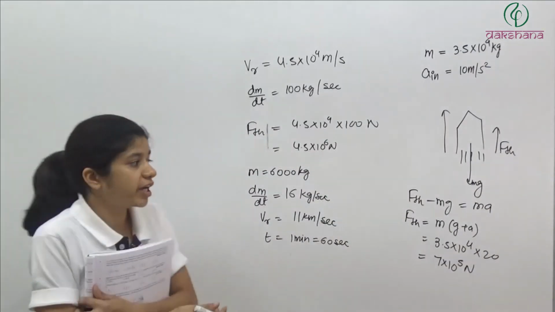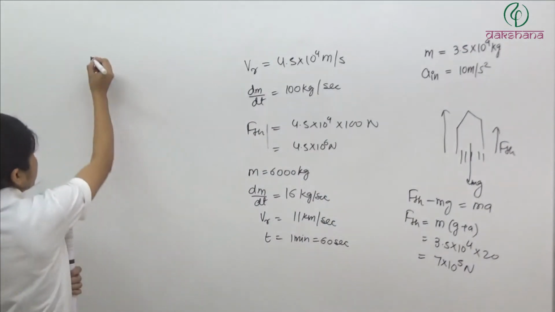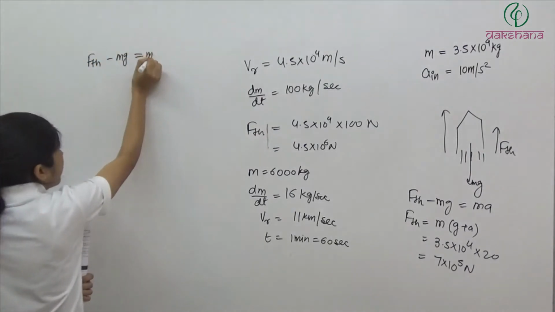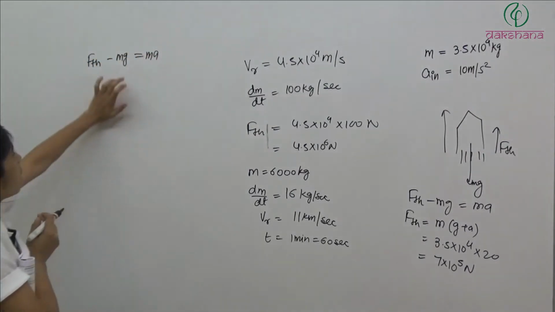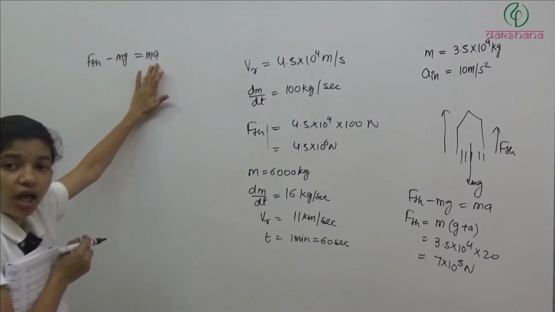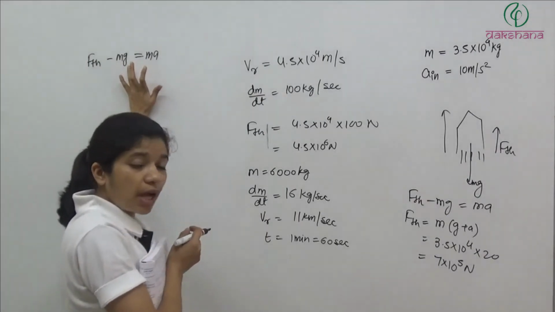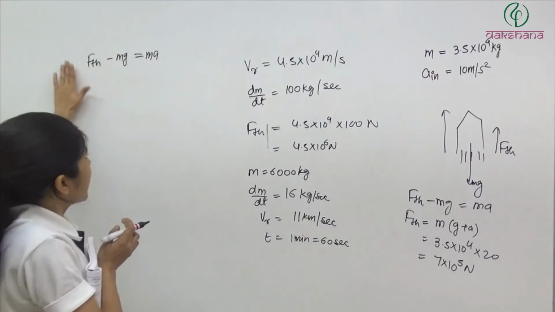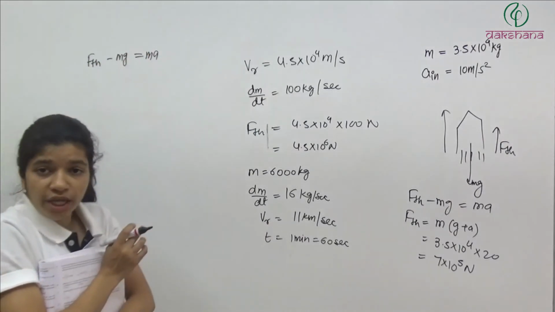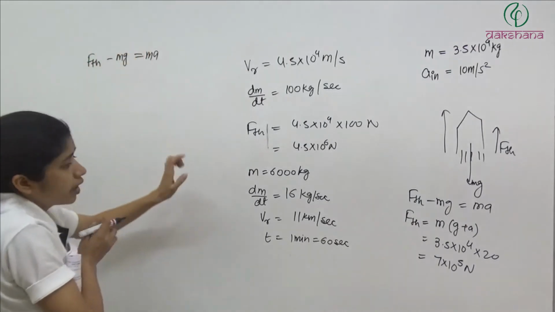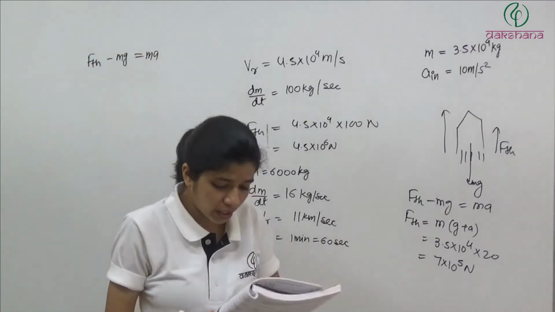So if you find out the initial acceleration, the equation is F thrust minus mg is equal to ma. So initially m is different, right? So initial acceleration will be different. After 1 minute, the complete mass of the rocket has decreased. So in that case, acceleration will change again. So this is constant, but this thing is decreasing. That's why acceleration will keep on increasing.